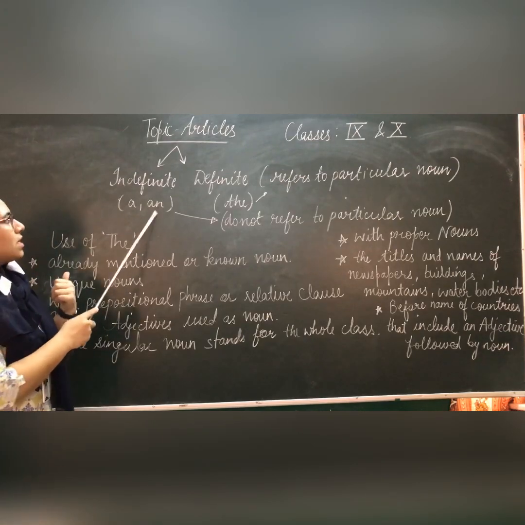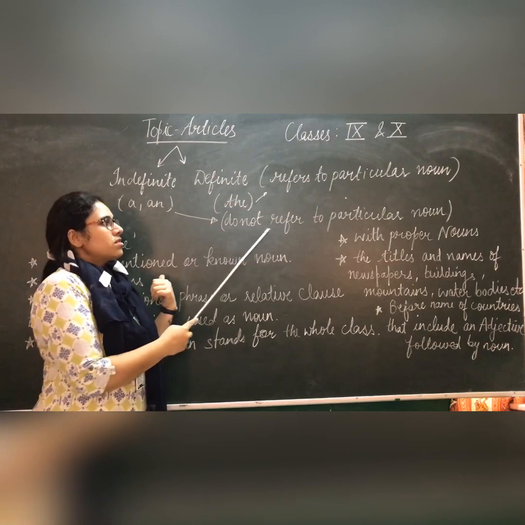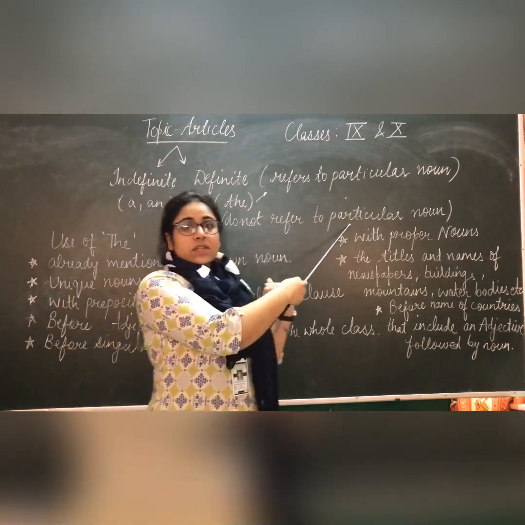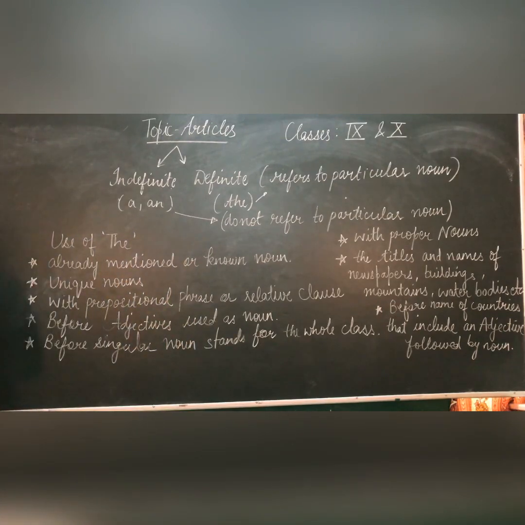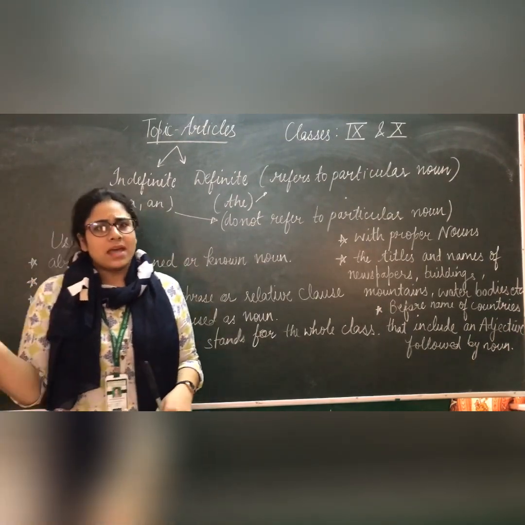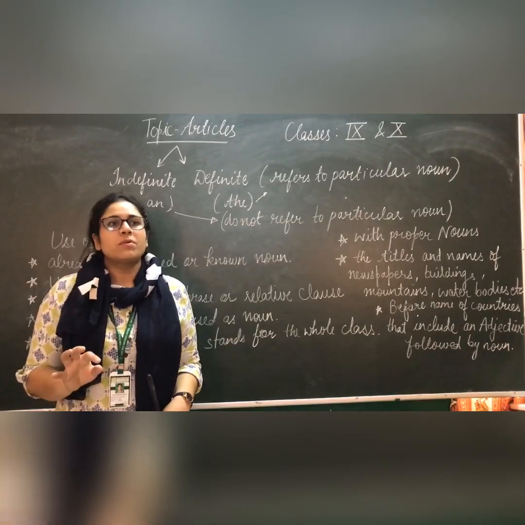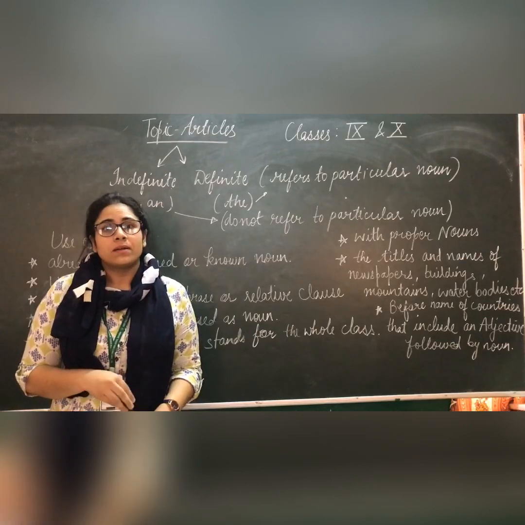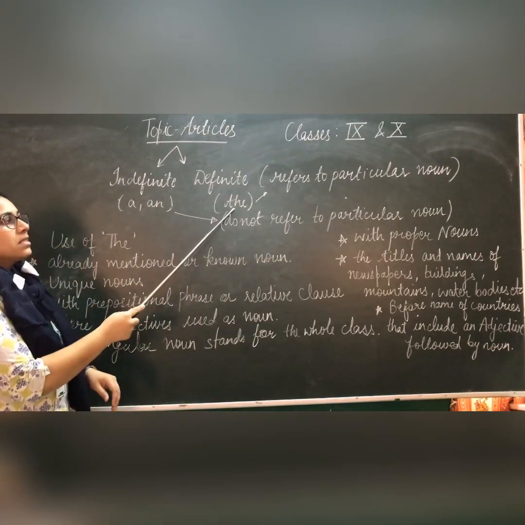Why are they known as indefinite articles? Because they do not refer to a particular noun. For example, I saw a man. That man can be any man. I am not talking about a particular man, I am just talking about a man. And the next one is the definite article, that is the.